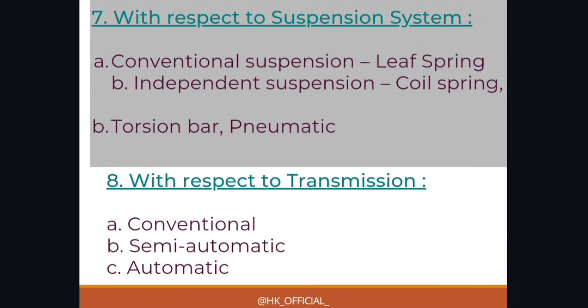So it is further divided into three, that is conventional suspension, independent suspension, and torsion bar or pneumatic. If any two also you remember, it is enough. So what is in conventional suspension? Leaf spring; independent suspension, coil spring; and torsion bar, pneumatic. Okay, so this was with respect to suspension system. Then with respect to transmission also, three types are there: conventional, semi-automatic and automatic. So this is the classification on the basis of transmission.